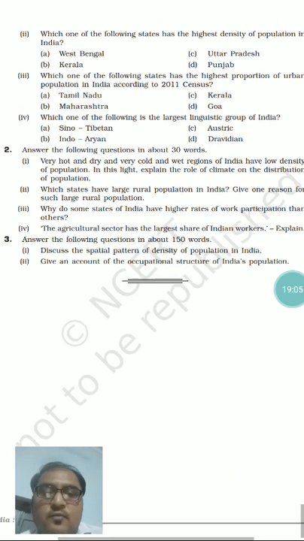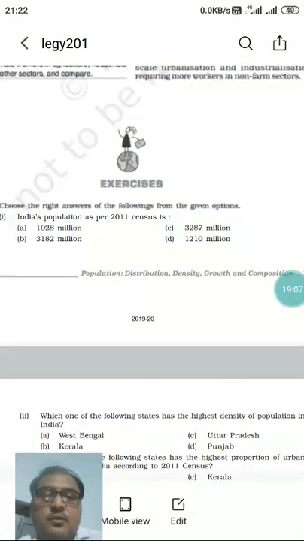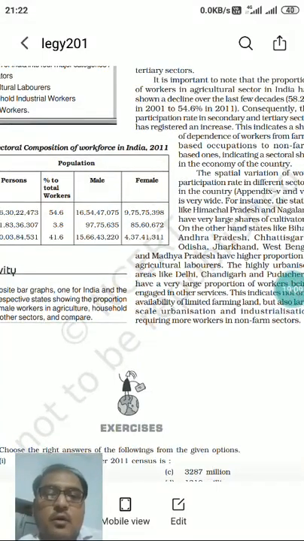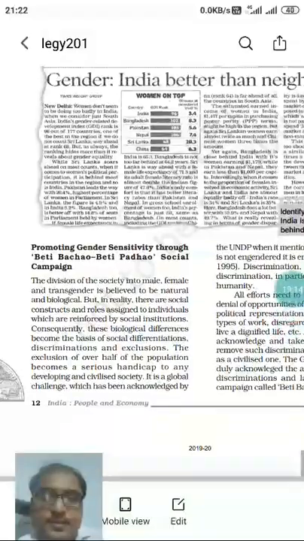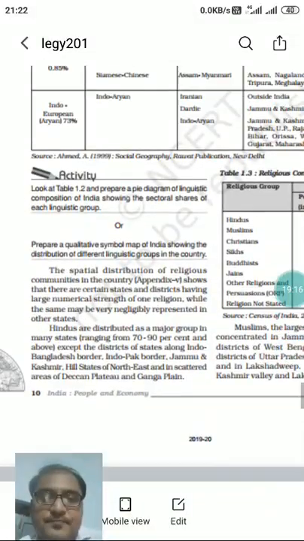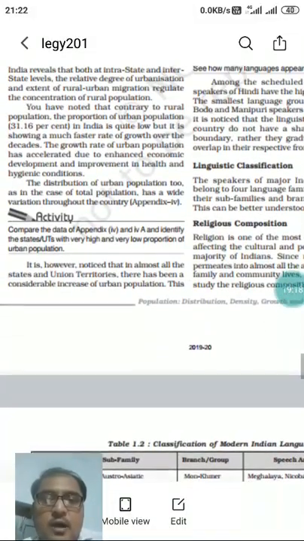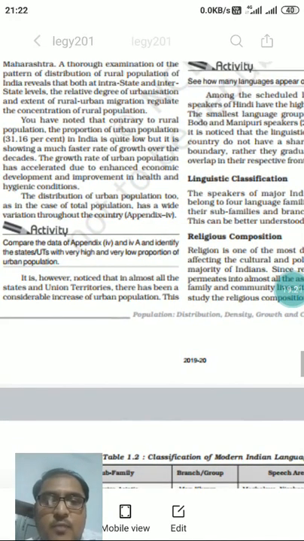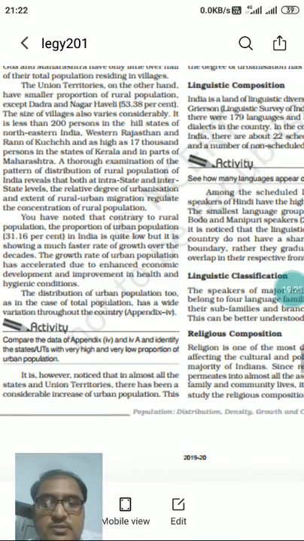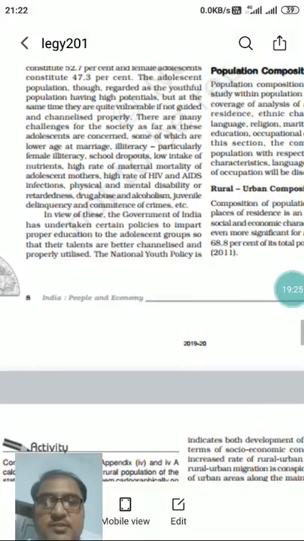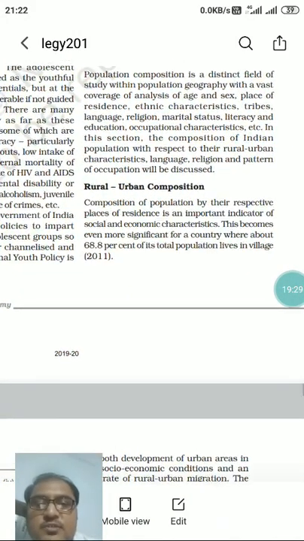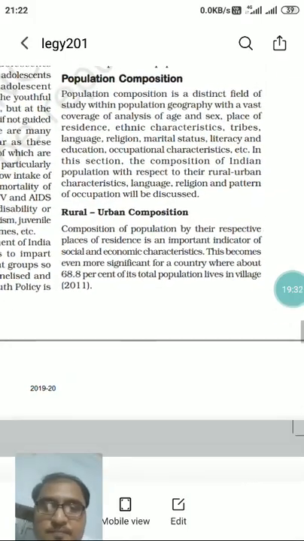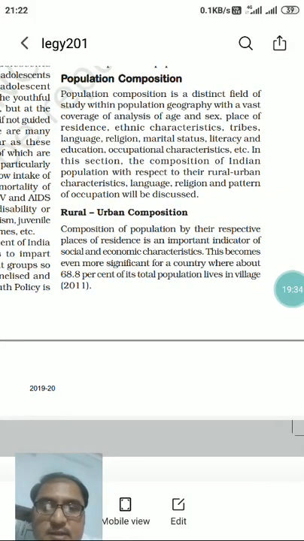So there is one major doubt from all the students who have submitted the answer, and that is about the rural-urban population composition. Okay, so I am just discussing it. Population composition, rural-urban composition. So there is a doubt. So I just want to discuss it again. See it.